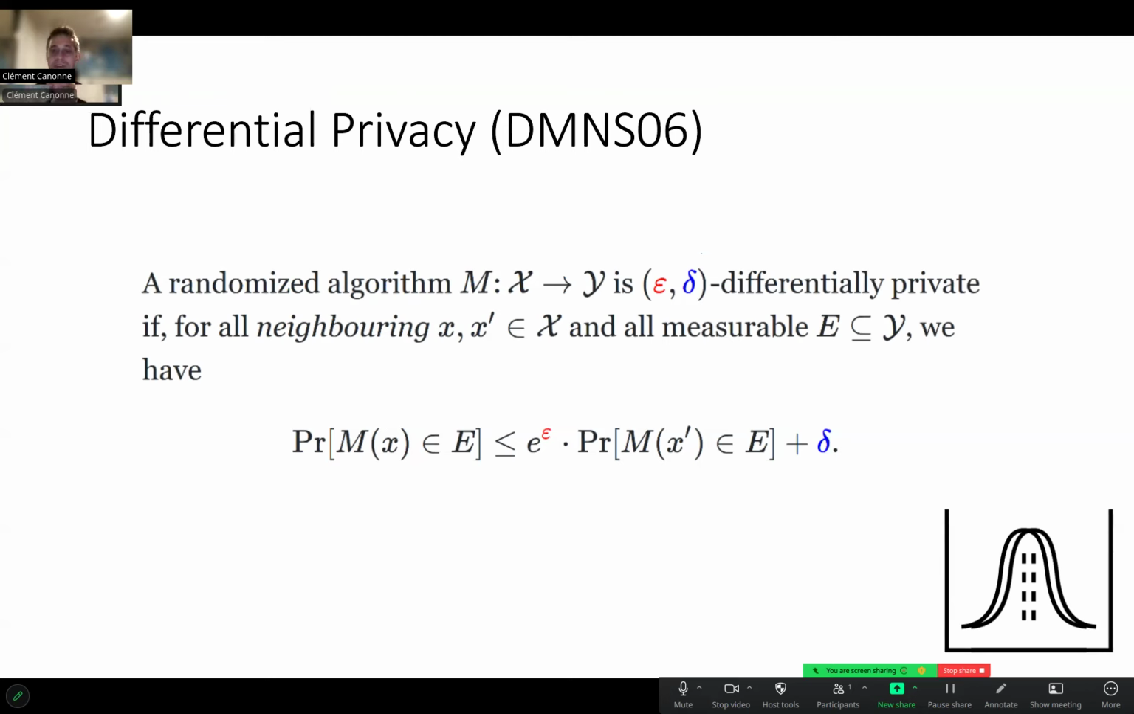So again, if you haven't seen that before, don't be too worried about it. But the important thing is the keyword randomized here. A randomized algorithm M is differentially private if, on two databases that are not too different, the distribution of the output is not too different. And this has been a very successful definition since its introduction, used in many places as at least one of the key ways to capture what being private is.